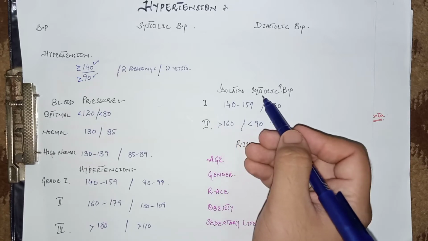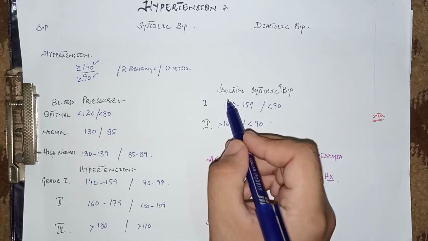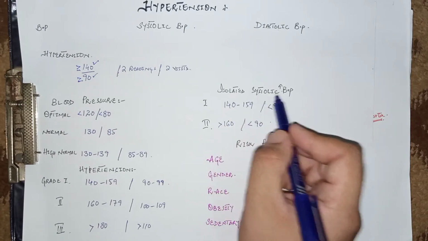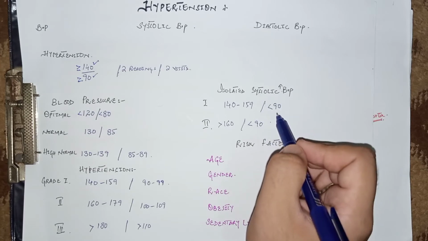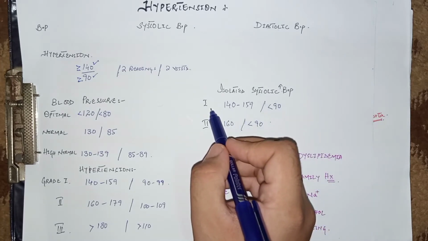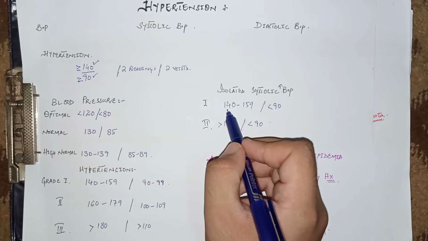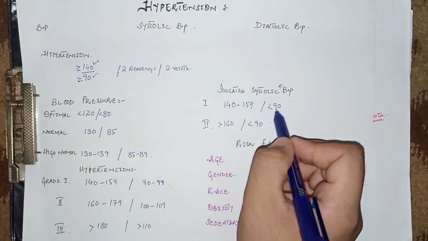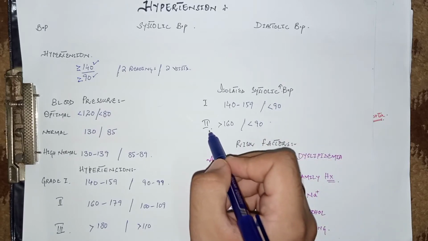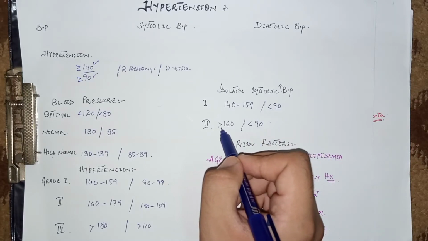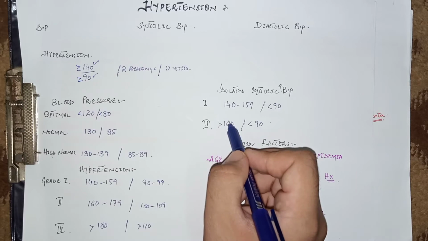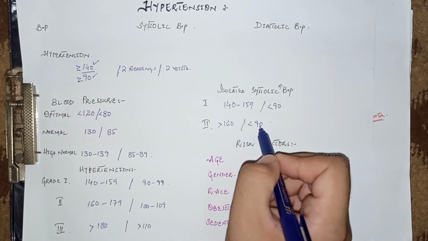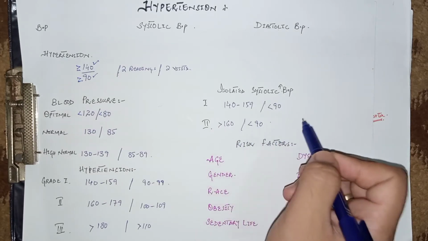Now come to the classification of systolic blood pressure, which is isolated systolic hypertension. The diastolic blood pressure is normal in this case. In grade 1 isolated systolic hypertension, the systolic blood pressure is from 140 to 159, but diastolic is normal, that is less than 90. And in grade 2 isolated systolic hypertension, the systolic blood pressure is more than 160 and diastolic is normal, that is less than 90 millimeter of mercury.